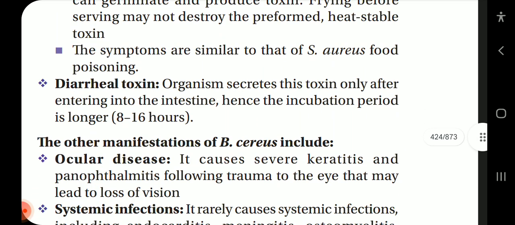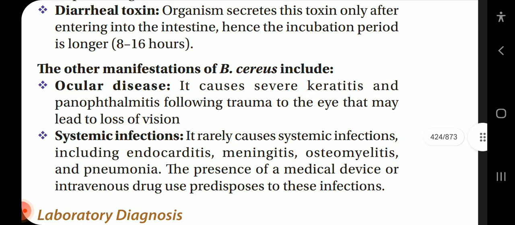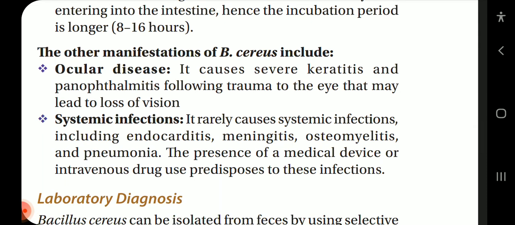Diarrheal toxin. Organism secretes this toxin only after entering into the intestine. Hence, the incubation period is longer, 8 to 16 hours. The other manifestations of Bacillus cereus include ocular disease. It causes severe keratitis and panophthalmitis following trauma to the eye that may lead to loss of vision. Systemic infections. It rarely causes systemic infections including endocarditis, meningitis, osteomyelitis, and pneumonia. The presence of a medical device or intravenous drug use predisposes to these infections.